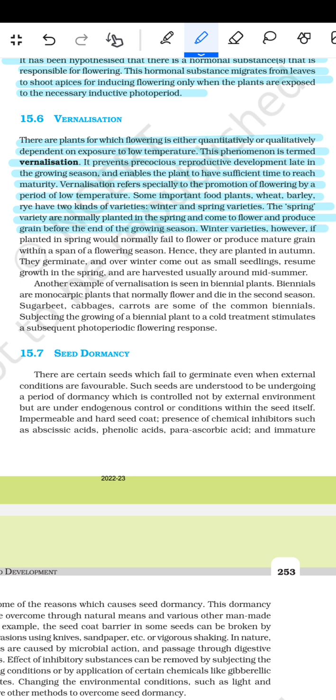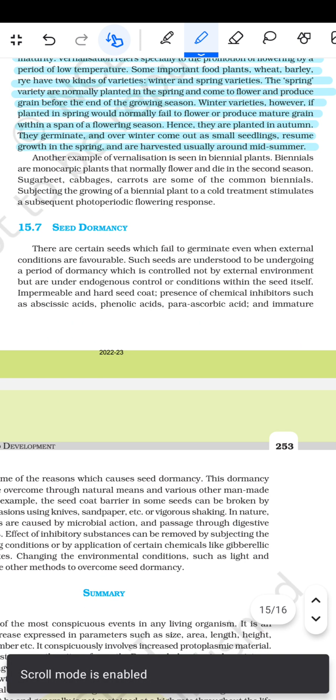Winter variety, however, if planted in the spring, would normally fail to flower or produce mature grain within the span of the flowering season. Hence, they are planted in the autumn, they germinate and over winter come out as small seedlings, resume growth in the spring and are harvested usually around midsummer. Another example of vernalization is seen in the biennial plants.